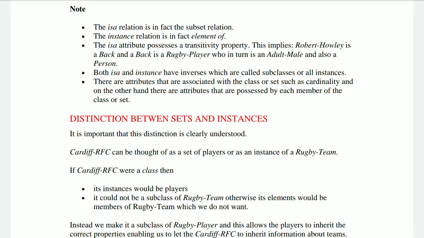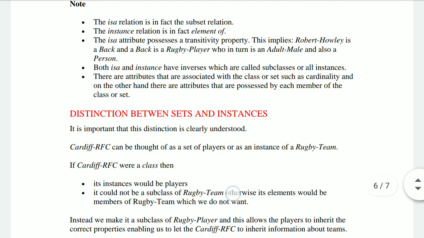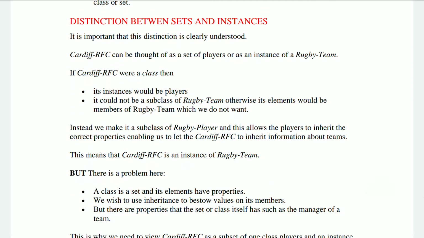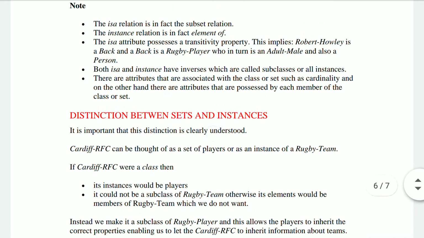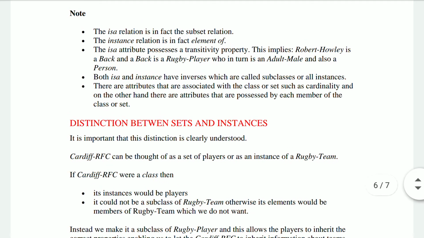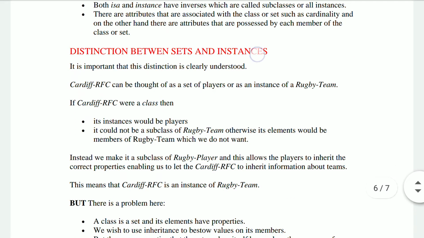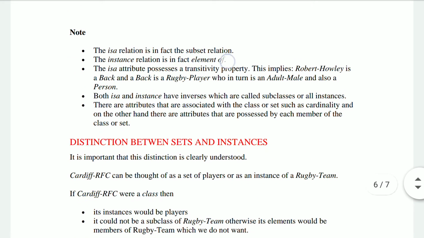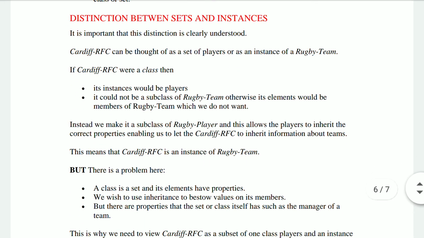Now, in which cases are we supposed to use this is-a, and in which case are we supposed to use the instance? That means today we'll be talking about the distinction between sets and instances, right? Sets means a property of a frame or a slot, the attribute or a slot in a frame is a subset class relation, right? Whereas the instance is an element of type of a relation within the slots inside the frame, right? So let us see the distinction clearly first.